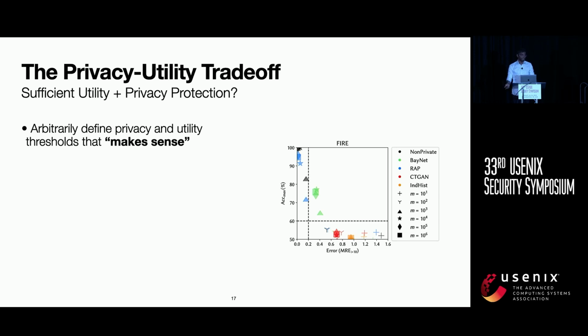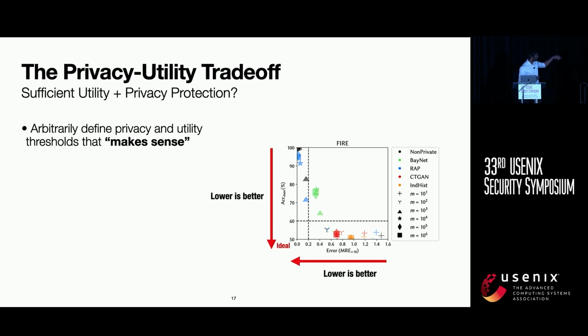Lastly, we put both our findings on privacy and utility together, and we ask the question about whether we can find good utility even while preserving privacy. In order to do this trade-off analysis, we arbitrarily define thresholds for privacy and utility, such as that the attack should not work on more than 60% of people, and that the relative error needs to be less than 20%. These thresholds can be changed in different contexts. For example, with hospitals, you want the error to be much smaller, or in a more general data set, you may be okay with having a larger error, but these are the thresholds that we define in our work.